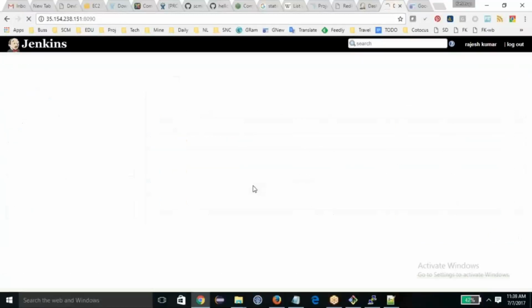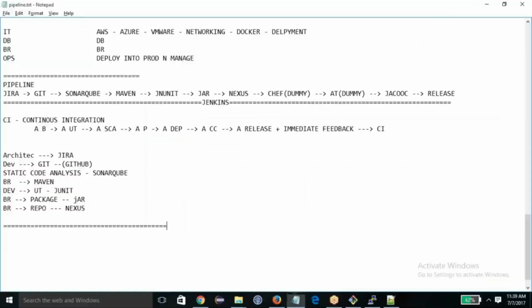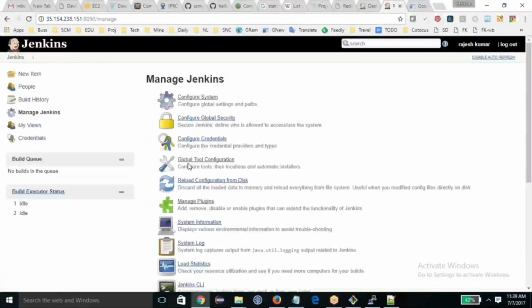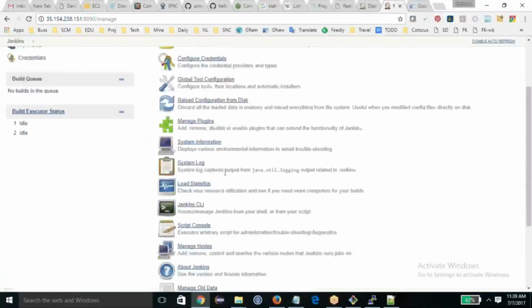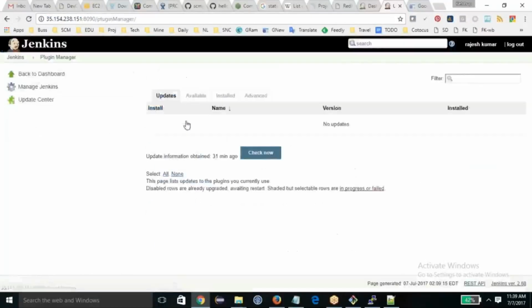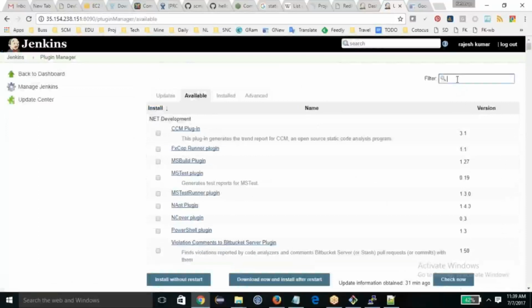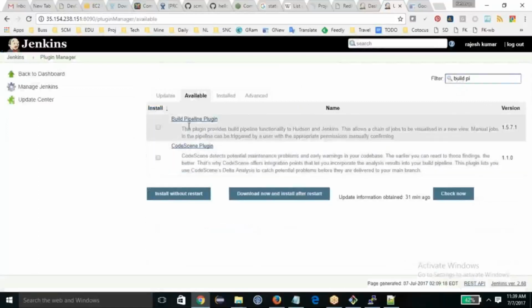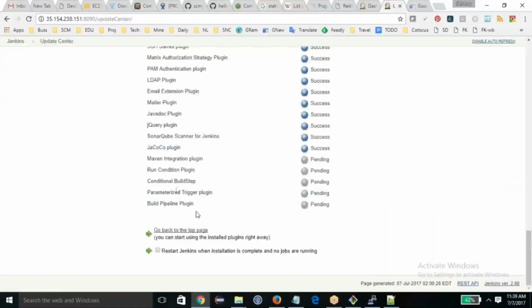Thank you. So now I have to create a pipeline. So how can you create a pipeline? There are so many pipeline plugins in Jenkins which are available, more than 10. So it depends on you which one you like, which view you like, what functionality you want in the pipeline. One of the basic pipelines which I like more is the build pipeline. This is a wonderful pipeline, and I'm going to install it to have a better visualization of this.